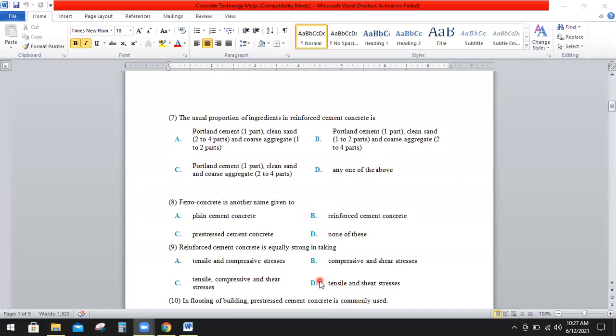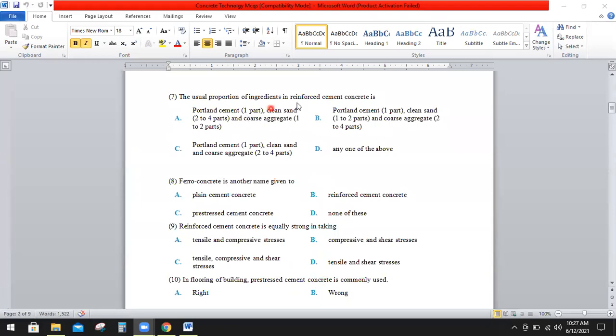Question number 7: the usual proportion of the ingredients in reinforced cement concrete is A, Portland cement 1 part, clean sand 2 to 4 parts, and coarse sand 1 to 2 parts. B, Portland cement 1 part, clean sand 1 to 2 parts, and coarse sand 2 to 4 parts. C, Portland cement 1 part, clean sand and coarse sand 2 to 4 parts. Or D, any of the above. So the right option is B, that is Portland cement 1 part, clean sand 1 to 2 parts, and coarse sand 2 to 4 parts.